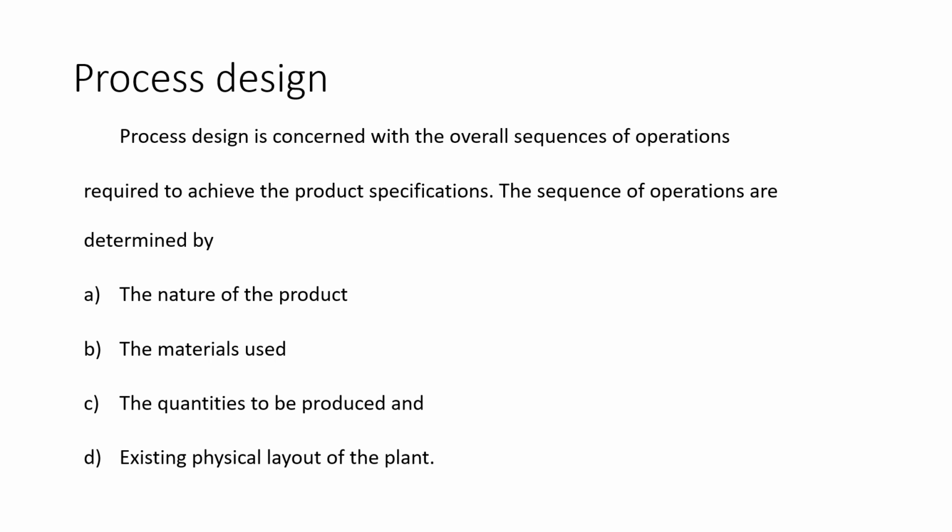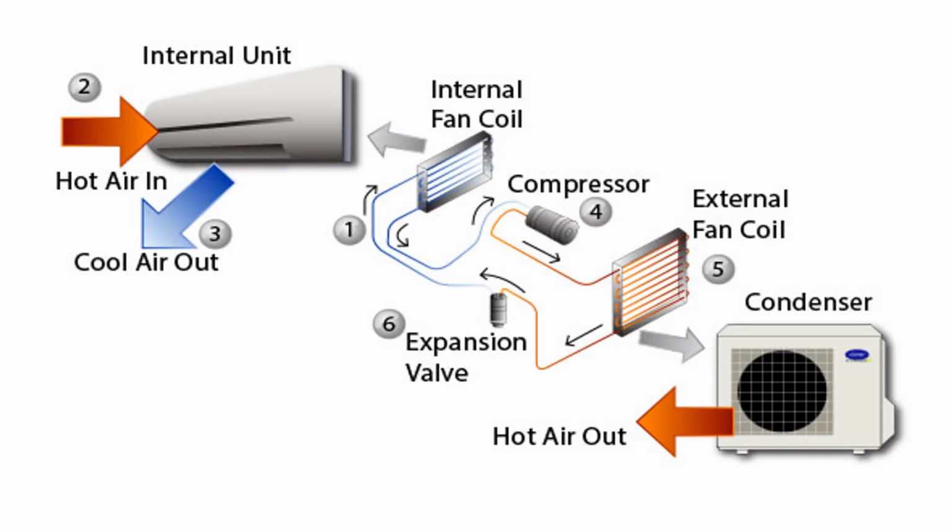Let us see an example of process design. I have taken the air conditioner for the process design. To produce the air conditioner, we need the compressor and the fan coil. We cannot keep the compressor in the place of the fan coil, and we cannot keep the fan coil in the place of the compressor. We have to keep all the materials in sequence. For the AC to work in a proper way, we need to keep all the materials in a proper way.